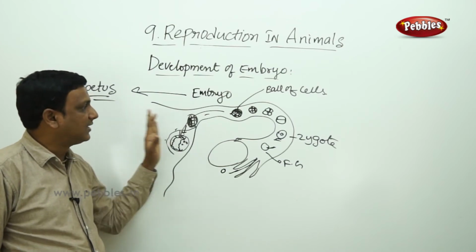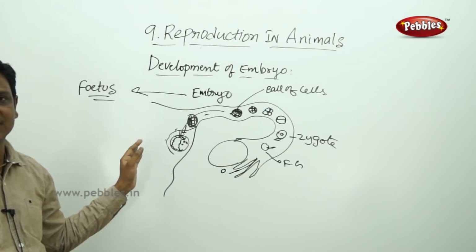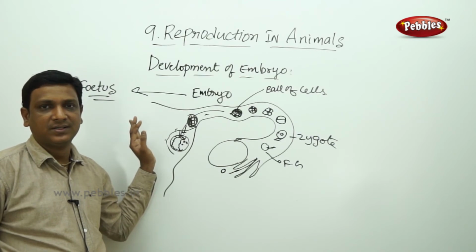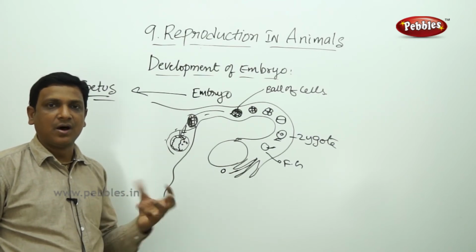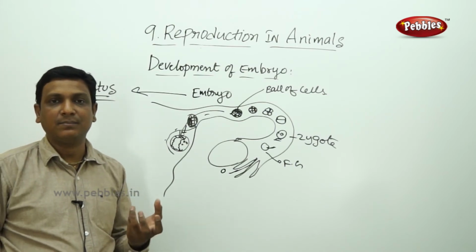This is the example of humans. In case of humans, this is how it takes place. The same happens with other mammals like cows, dogs and cats. Right. Now let us see how the development of the embryo takes place in animals like birds.